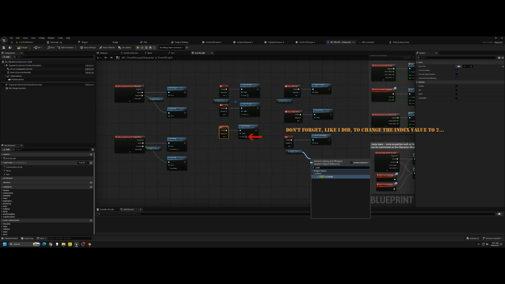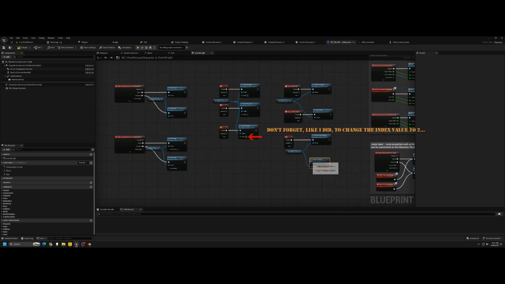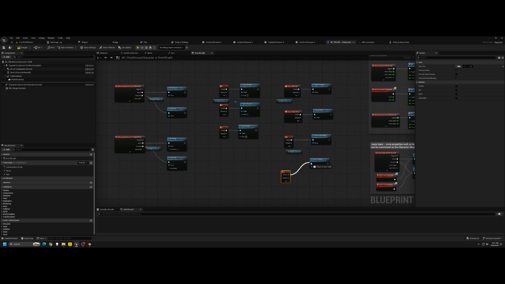Next, we need a way to switch between semi, burst, and full auto. Duplicate your interaction key node, change its value to the F key, and pull off your weapon component to call cycle fire mode. Connect the pressed pins straight into it.